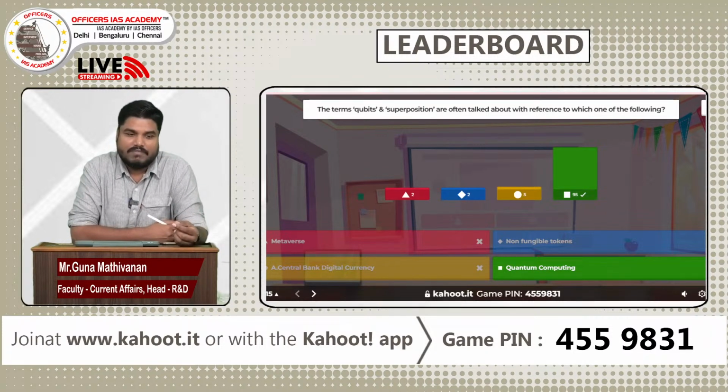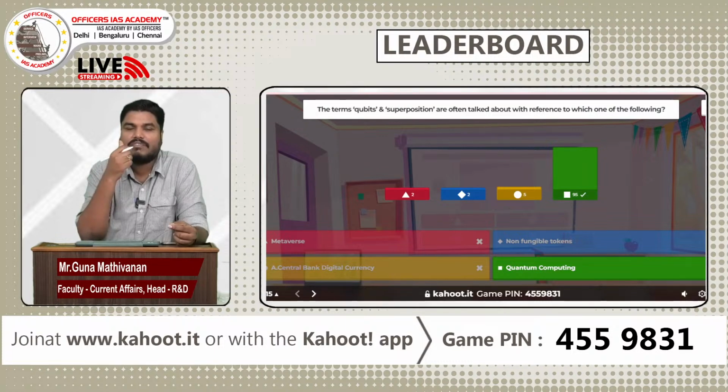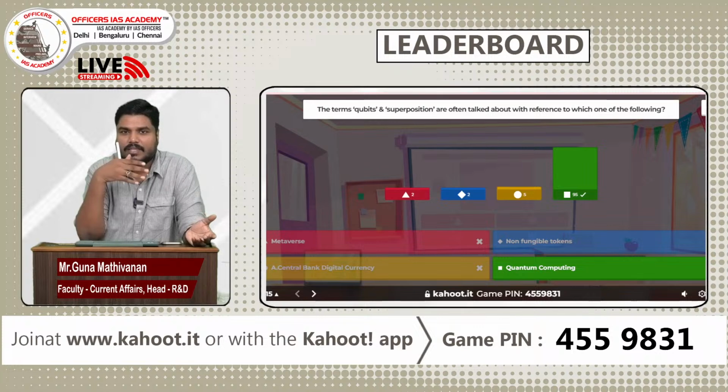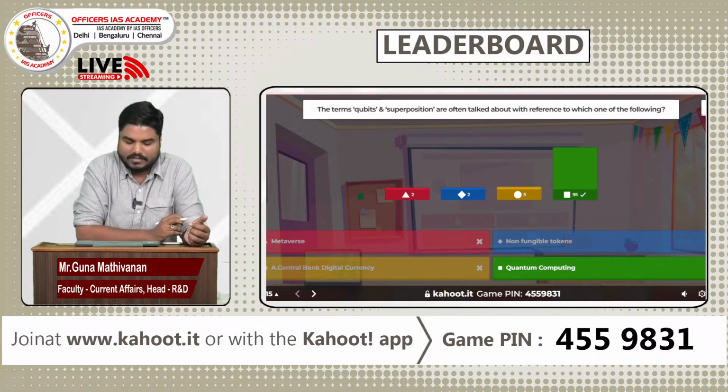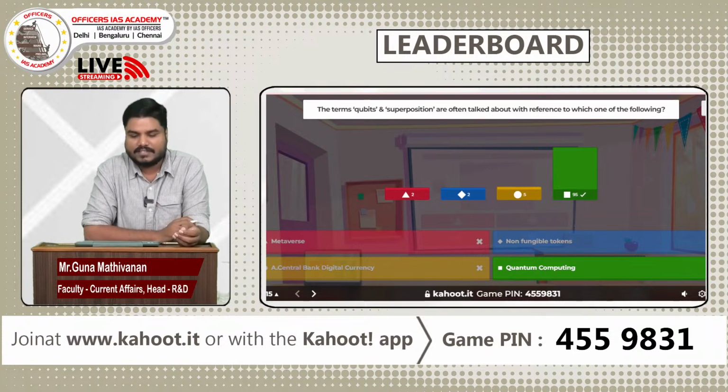Here we will make use of the spin of the electron. When the electron spins upwards, we refer to it as 1. When it spins downwards, we refer to it as 0. In usual computing, we refer to binary digits. Here we will be referring to qubits. So the answer is D, quantum computing. Let's have a look at the poll result. Almost the majority have chosen the right answer, D, quantum computing.